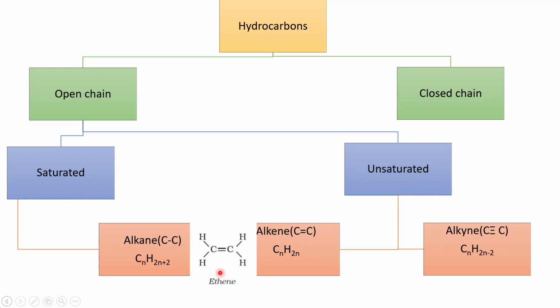C2H4. Now, if you apply this in its general formula, N stands for the number of carbon atoms, which is 2. So we write C2, and H2N stands for the number of carbon atoms multiplied by 2. So 2 multiplied by 2 is 4. Thus, on applying the general formula, we find that the formula of ethene is C2H4.